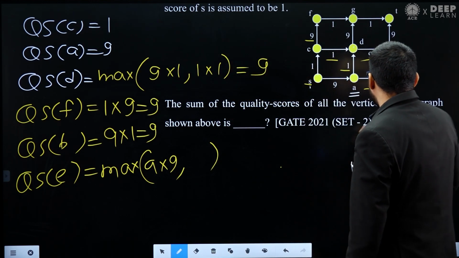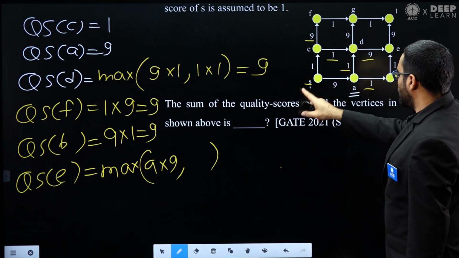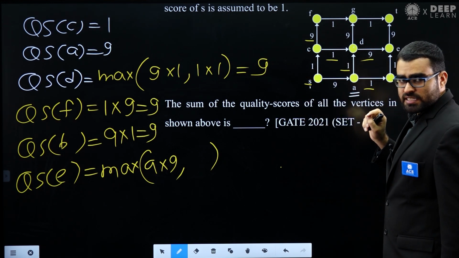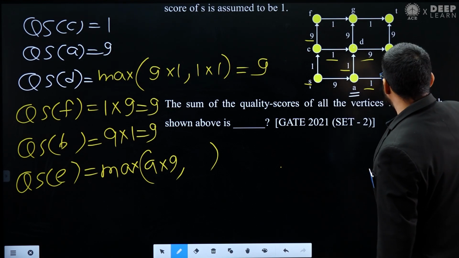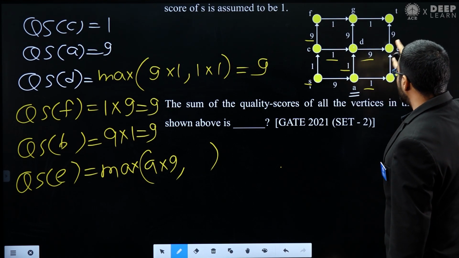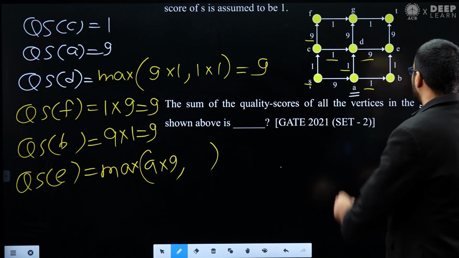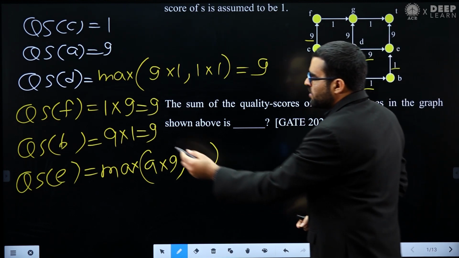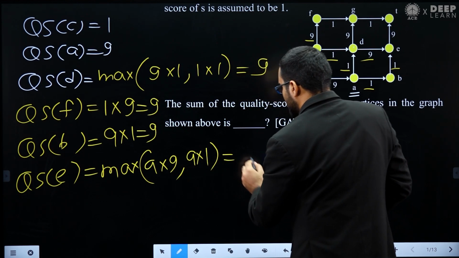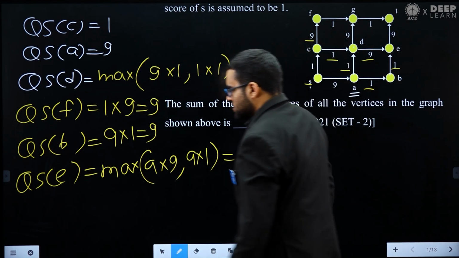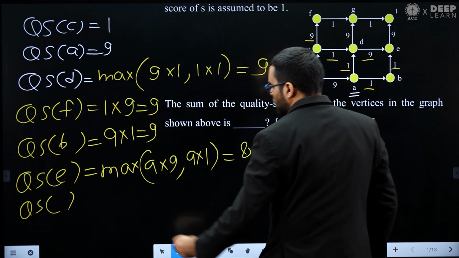Or if you take the path through B to E, the score will be the quality score of B multiplied by 1. The quality score of B is 9, so 9 multiplied by 1. So what is the maximum value? That is 81.